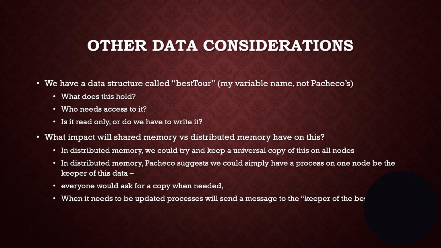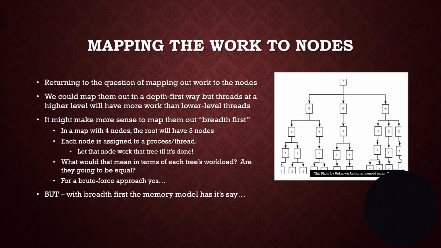Ask yourself, who needs access to that? Well, every process or every thread needs access to it. Is it read only or do we have to write? Well, most of the time it's read only because the threads just come and ask, am I better than that? So they just have to read it. But when they actually find a better solution, then they're going to have to write to it. So writing to this shared piece of information is going to have to happen in a critical section, or it's going to have to be handled carefully if we use MPI. And so those are some questions we might have to ask.